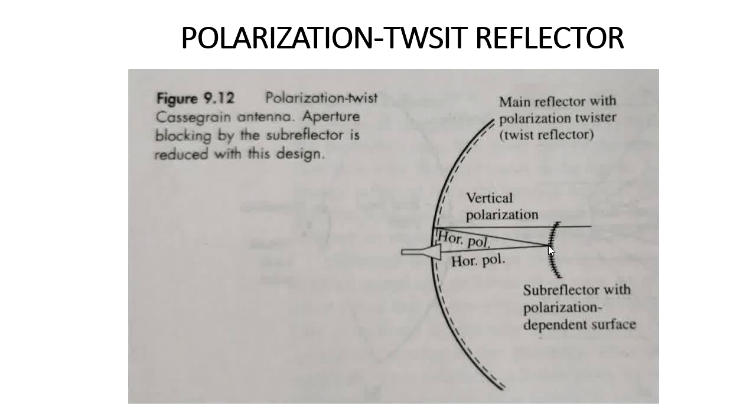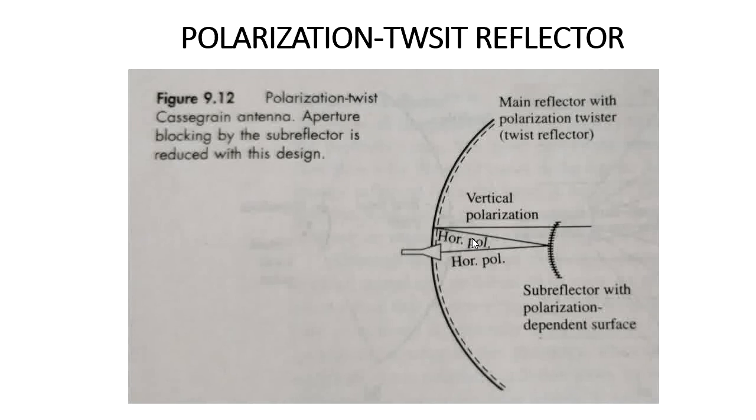Then it is reflected back to the primary reflector, where it changes by one more 45 degrees. Totally the radiation signal changes by 90 degrees, from horizontal polarization to vertical polarization. That is what we call single polarization.